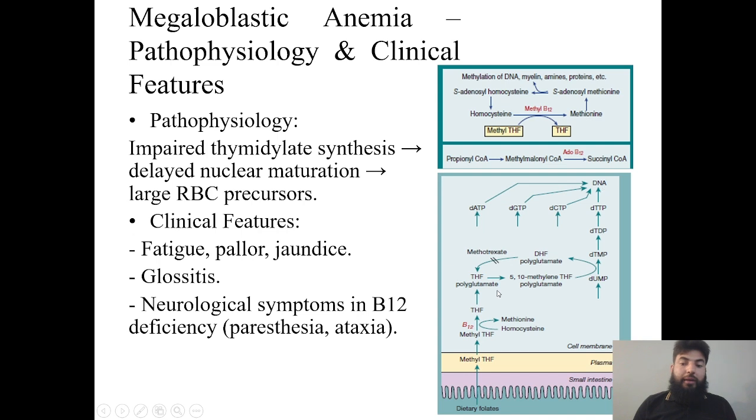So if there is deficiency of folate or vitamin B12, it could cause demyelination or impaired DNA formation. In this kind of anemia, you will see large precursors of RBC due to late maturation of the nucleus. Clinical features include fatigue, pale skin, jaundice, as well as glossitis, and neurological symptoms such as ataxia can also be seen in vitamin B12 deficiency.